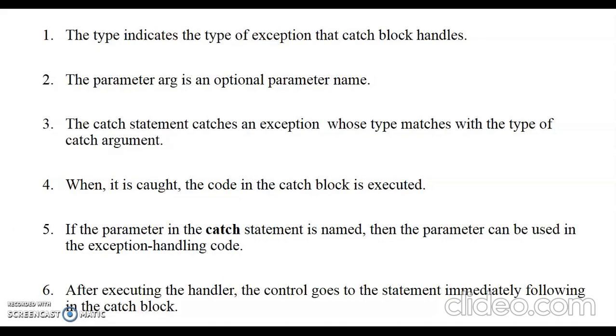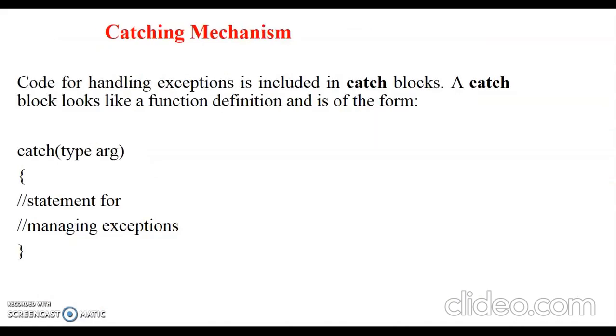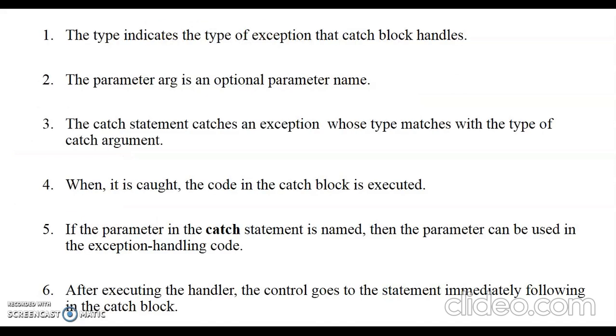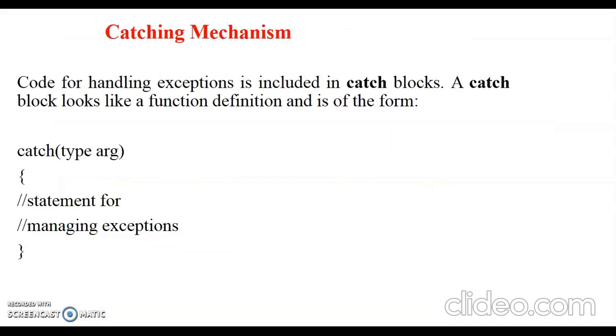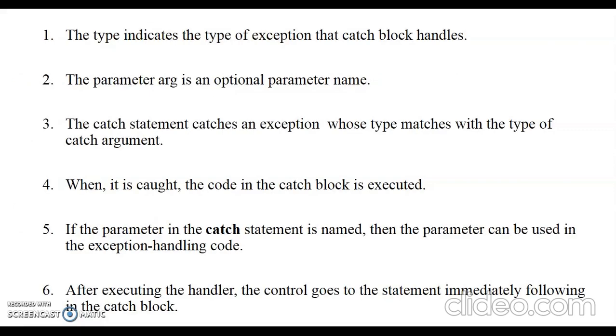Whatever you write inside the catch block will be executed. If the parameter in the catch statement is named, then the parameter can be used in the exception handling code. We'll see that. After executing the handler, the control goes to the statement immediately following that catch block.